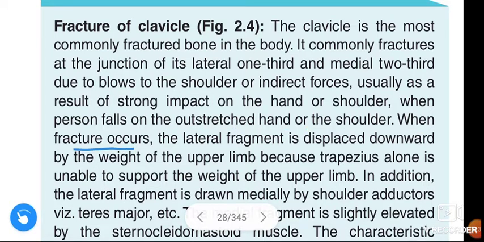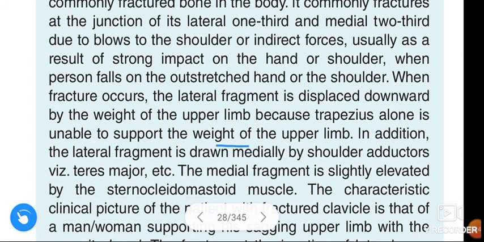When fracture occurs, the lateral fragment is displaced downward by the weight of the upper limb, because trapezius alone is unable to support the weight of the upper limb.